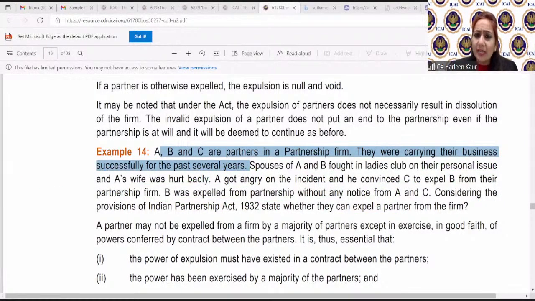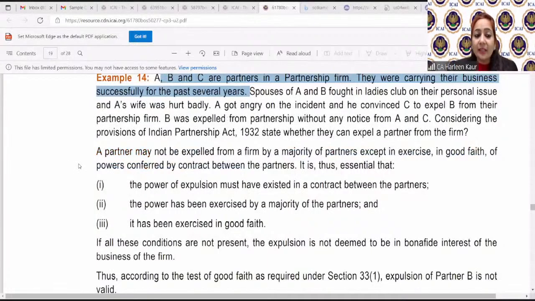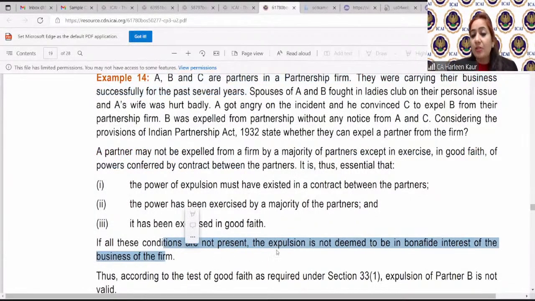Now, how you have to represent the answer, that is also what your study material is telling you. It says, number one, you have to write that the expulsion may happen by majority of the partners and it should be in good faith. Okay, we have defined the section. Number two, it must be given in the contract. It must be exercised by majority. So he is simply defining what is written under Section 33. First, you have to define this. Now, if all these conditions are not present, then the expulsion will not be in bona fide interest, meaning it will not be in good faith.